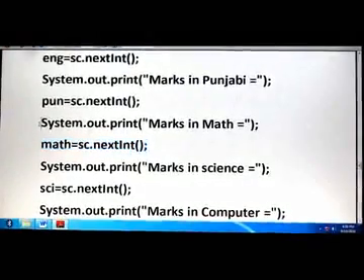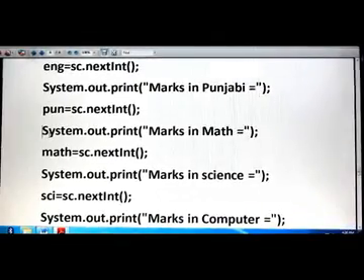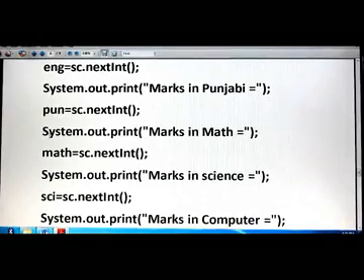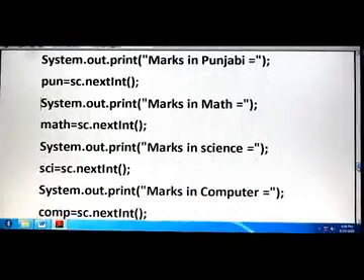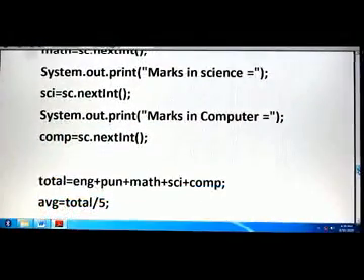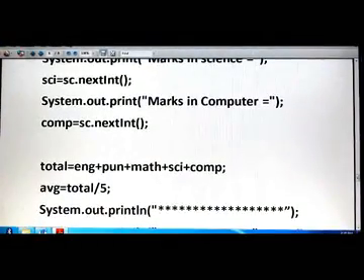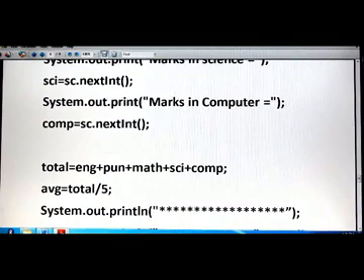In the earlier program I also told you that to make the program user friendly, you have to give a message about what you are going to do. Now science marks are entered in the same way with the help of the nextInt method, then computer marks are also entered. So five subjects' marks are entered with the help of the nextInt method, and the command is sc.nextInt. This is our input part.